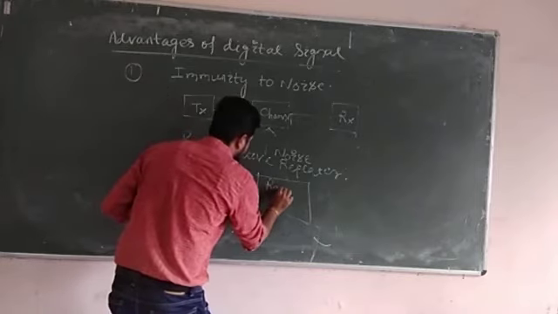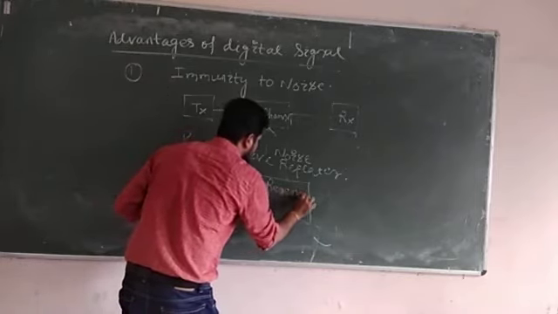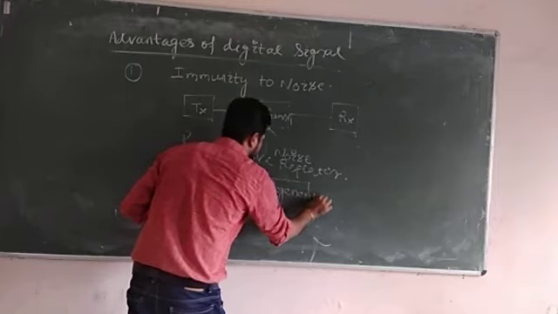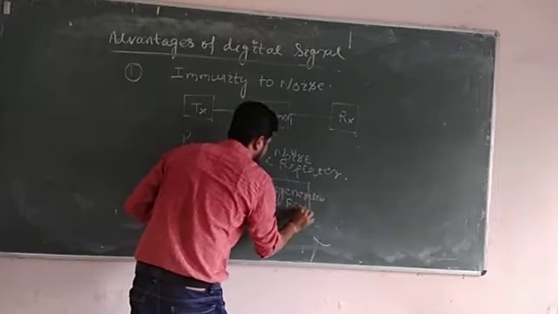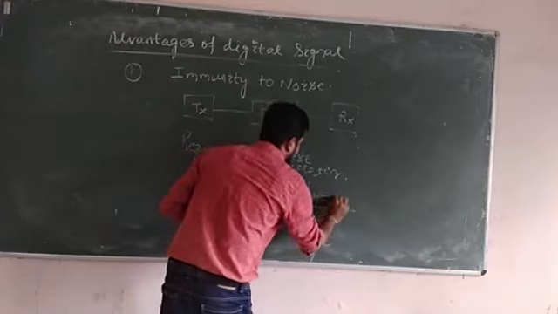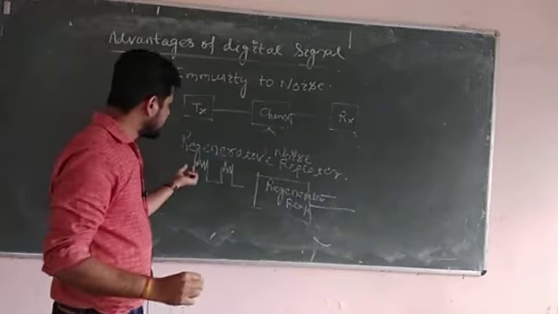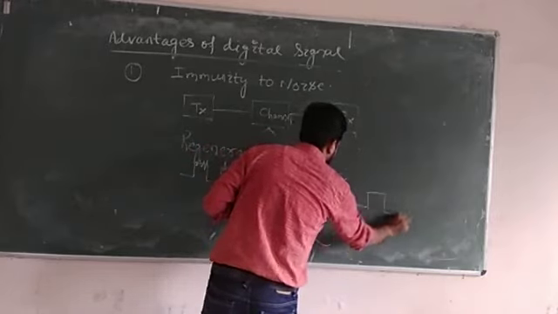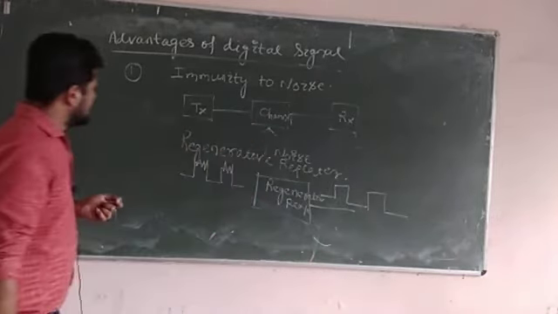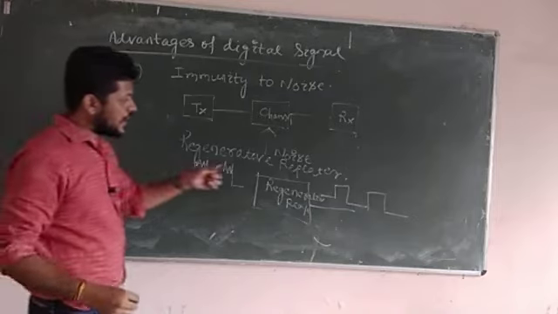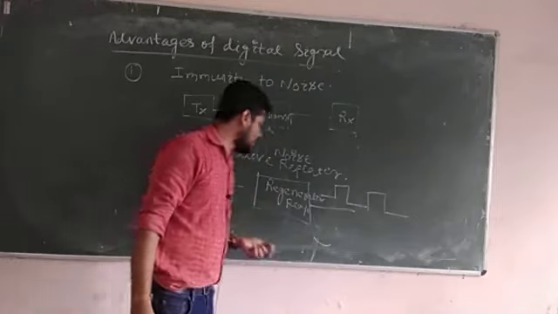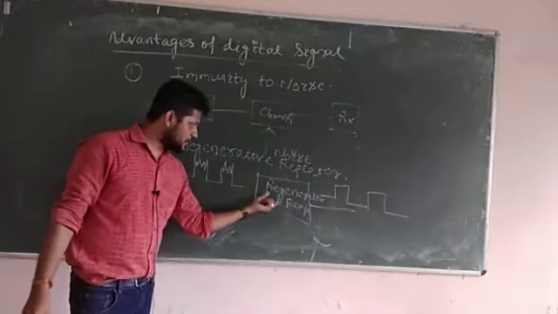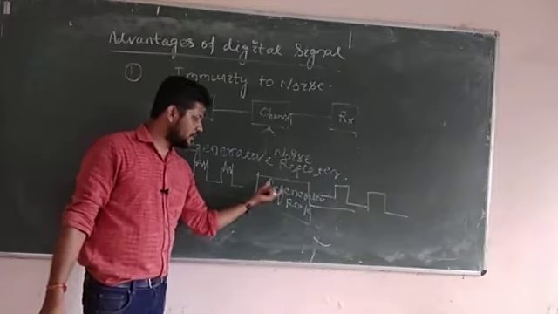The function of the regenerative repeater is to again remove this noise and regenerate the pulse. So we again recover our message signal in a smooth manner due to the presence of the regenerative repeater in case of digital communication.